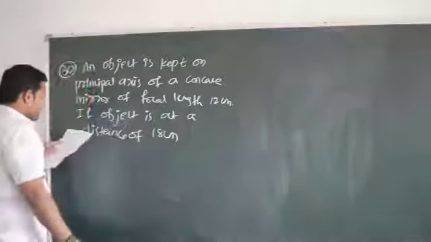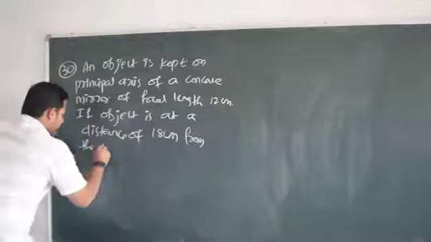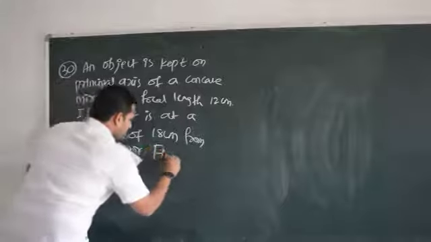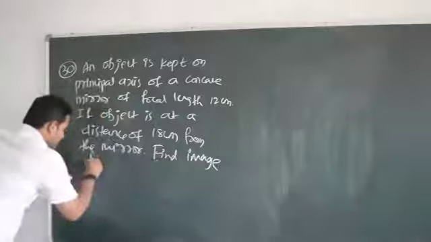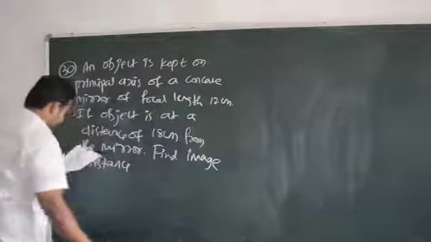If the object is at a distance of 18 centimeter from the mirror, find the image distance.